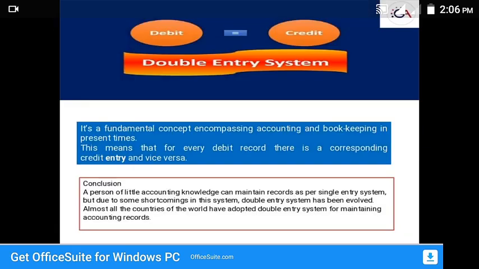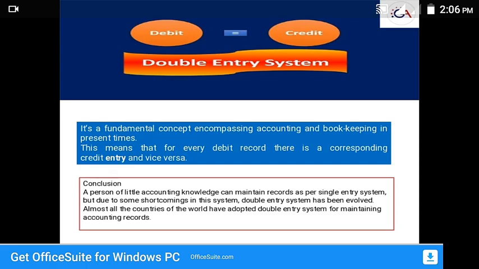Double entry system. Here the double entry system includes debit and credit. It is a fundamental concept in bookkeeping and accounting, especially in present times. This makes the transactions better, which means that for every debit record there is a corresponding credit entry. When we make a transaction, we can easily understand how the double entry system is helpful for accountants.